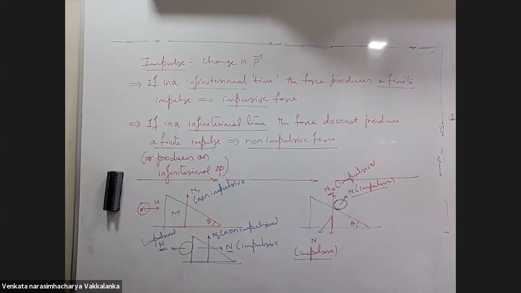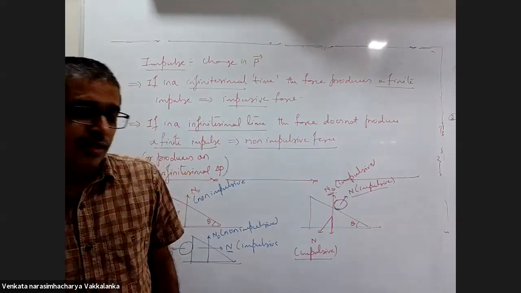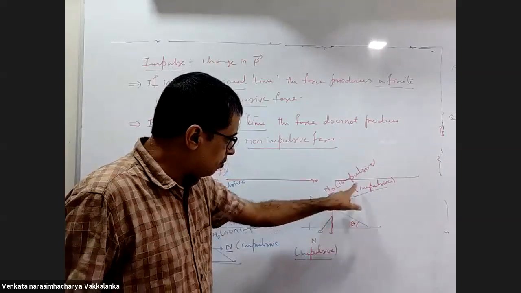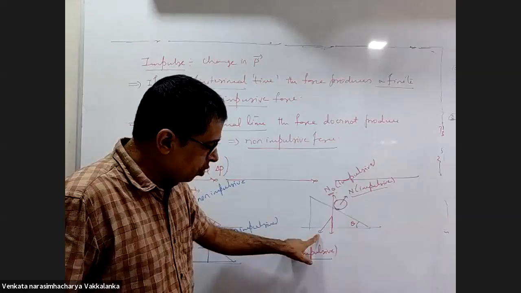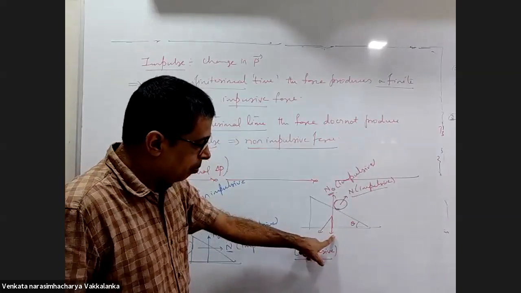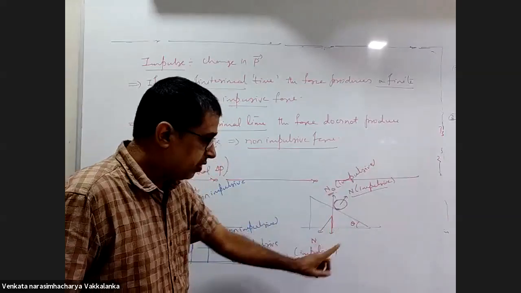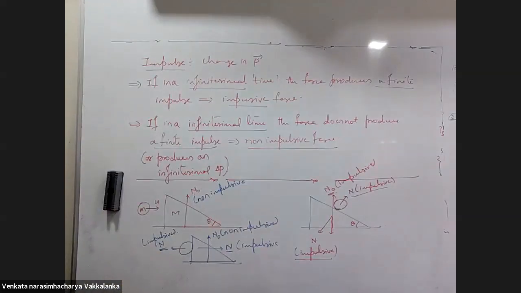Sir, why is the N0 in the upward direction impulsive? No, sir. N0 is impulsive here because this mass is striking this in this direction. So this normal force is impulsive. Its vertical component is impulsive. So this N0 also will be impulsive. Okay, sir. Here there is no force in the vertical direction. Sir, I got that.